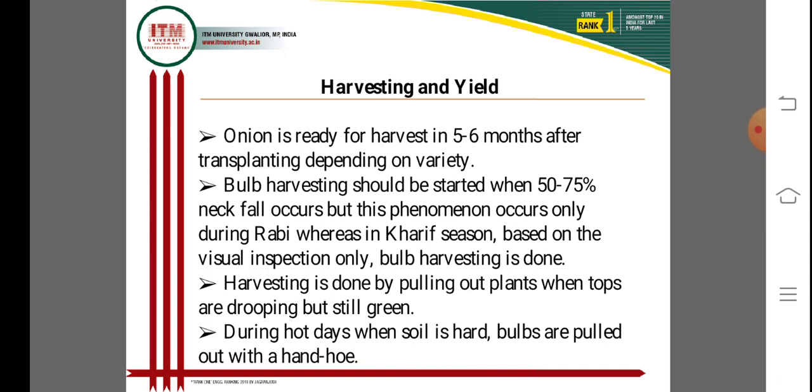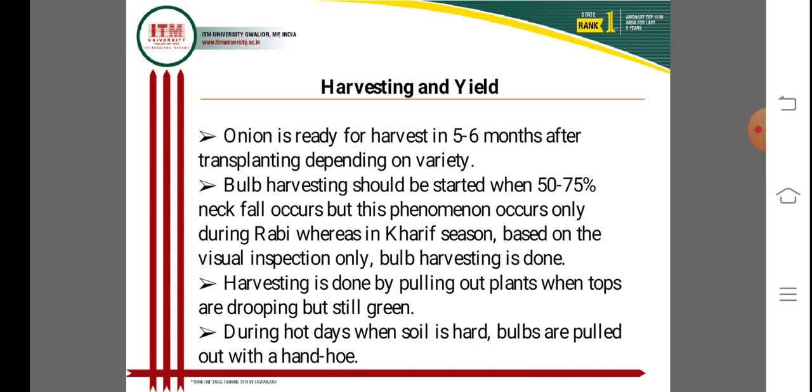Now harvesting and yield of onion: go for timely harvesting. Onion is ready for harvesting 5 to 6 months after transplanting, depending on the variety and the duration of maturity. Bulb harvest is to be started when 50 to 75% neck fall occurs, but this phenomenon occurs only during the Rabi season, whereas in the Kharif season.